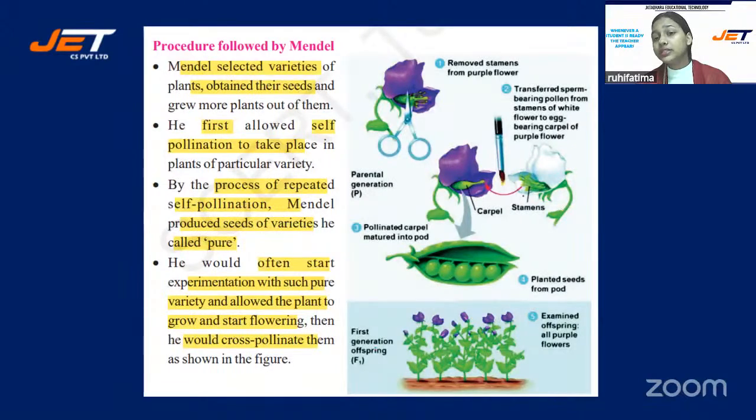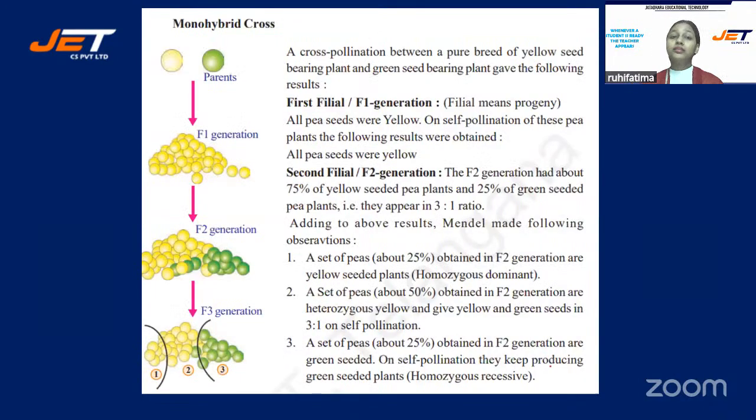He took the stamens from the white flower, collected the pollen from them, and pollinated the purple flower. Then he observed what kind of plant was bearing what kind of flowers in the new crop. Okay, he examined that, and that was known as his first generation. Examined offspring of purple flower.